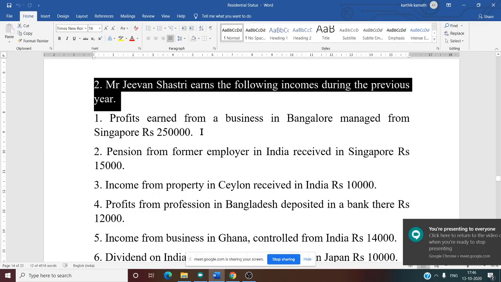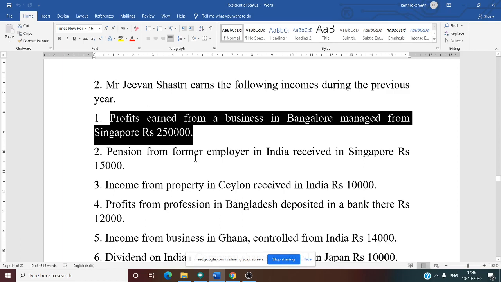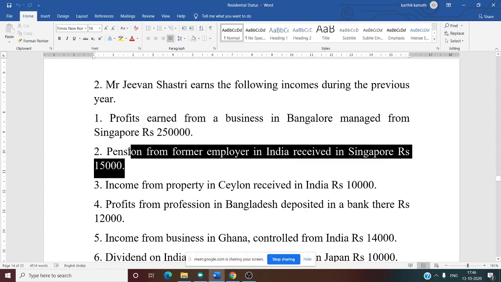Profit earned from business in Bangalore managed from Singapore. Anuj? Profit earned from business in Bangalore is in India, so all are taxed. Correct answer, all three are taxed. Second one, pension from foreign employer in India received in Singapore.